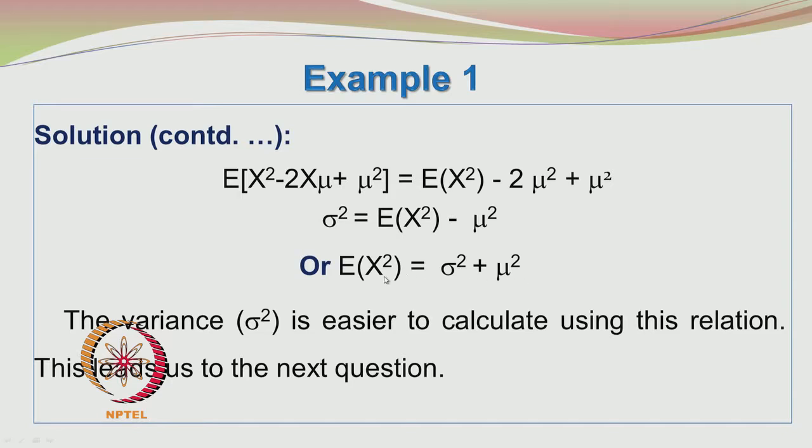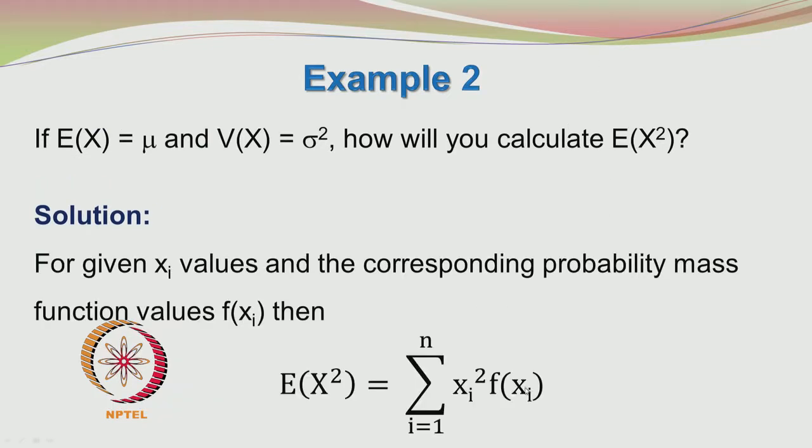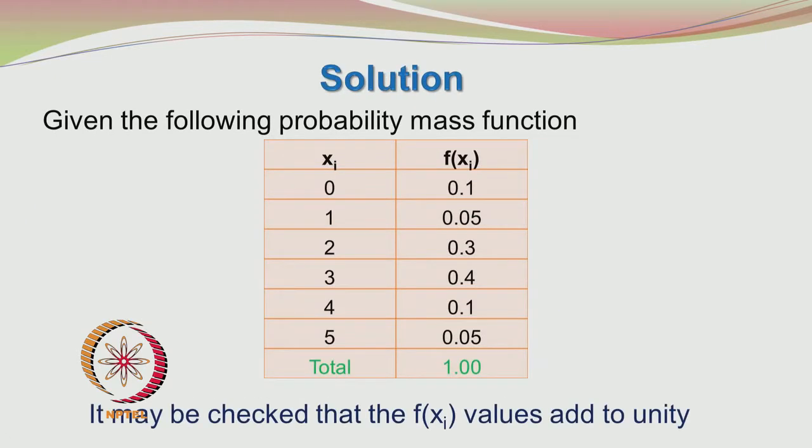Another way is to multiply f of xi with xi squared and then add. The total sum will give the expected value E of x squared. So, let us do it in both ways.